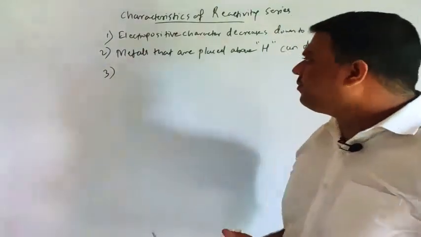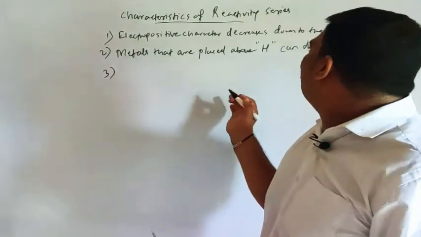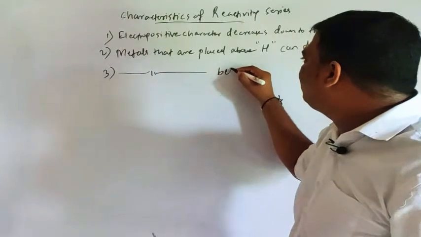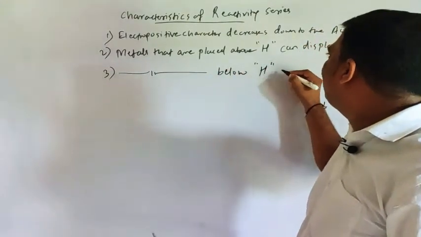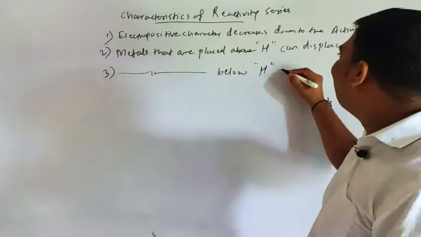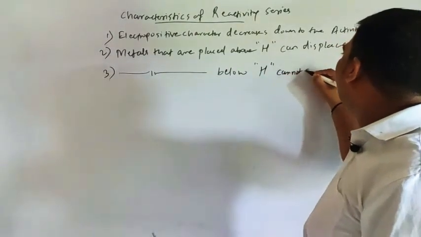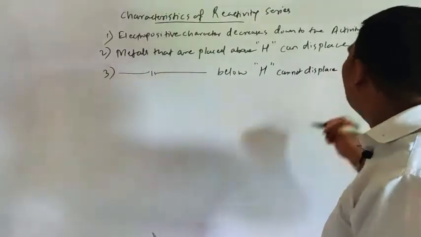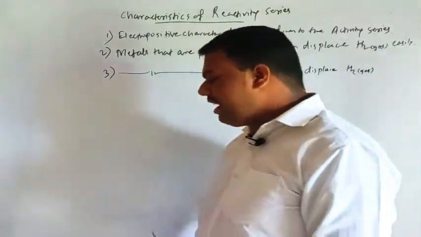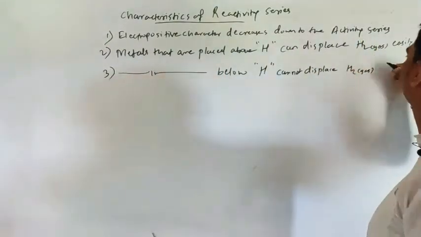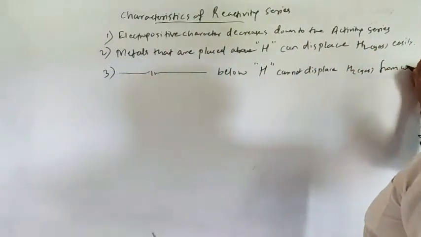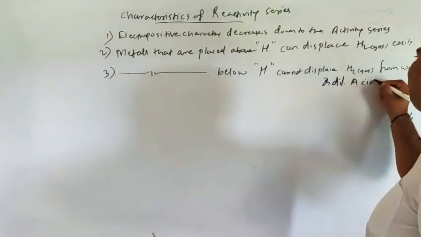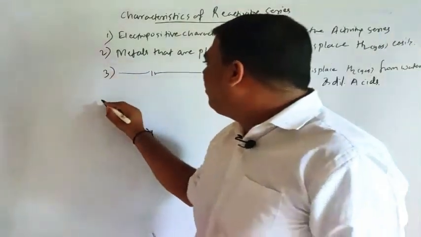Now see the third. Metals that are placed below hydrogen, what will happen? They cannot displace H2 gas from water as well as dilute acids. Understood?